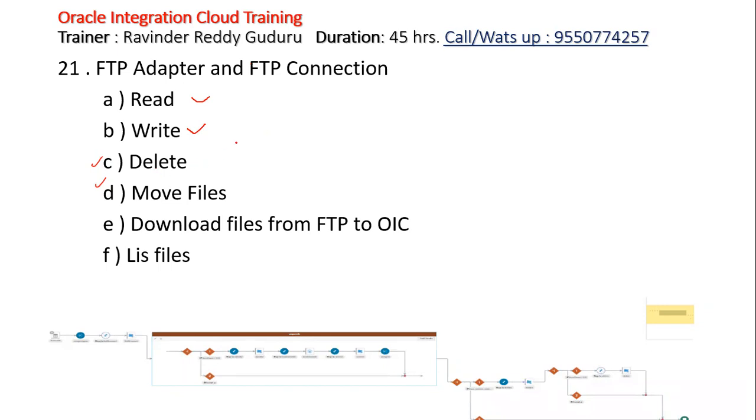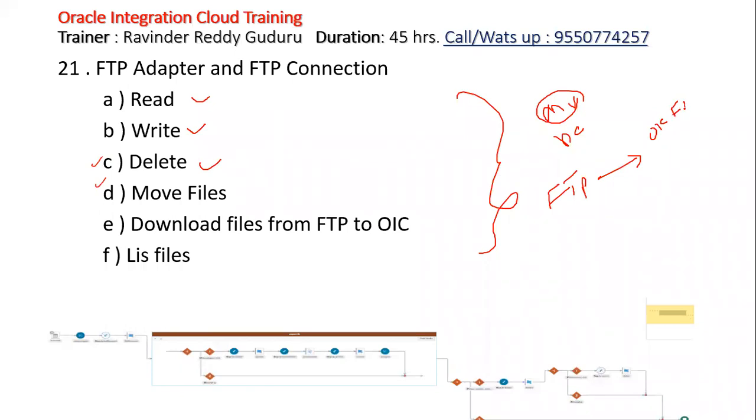And how to delete the file in the WinSCP. It is something similar to your Unix commands, like your move file and the del command. So similar commands will be available from here. And the interesting thing is we can download a file from the FTP to the OAC server. OAC also has some server mechanisms that cannot be accessed by us, but the file which is there in the physical FTP can be downloaded to OAC.